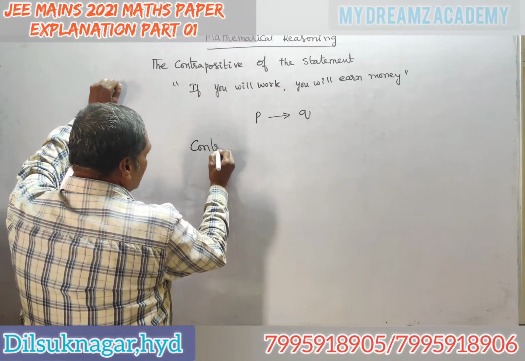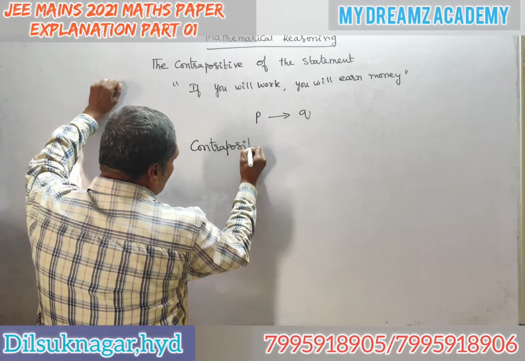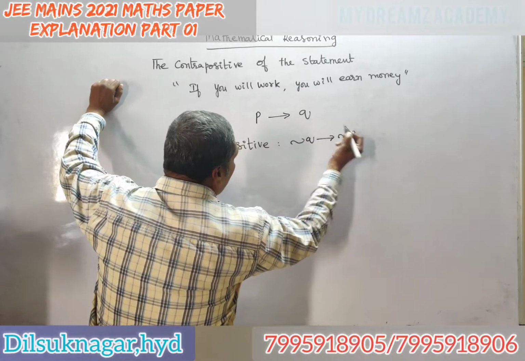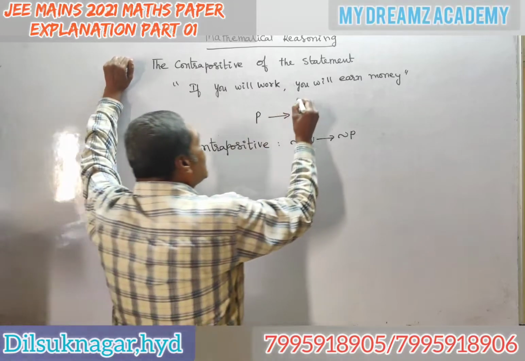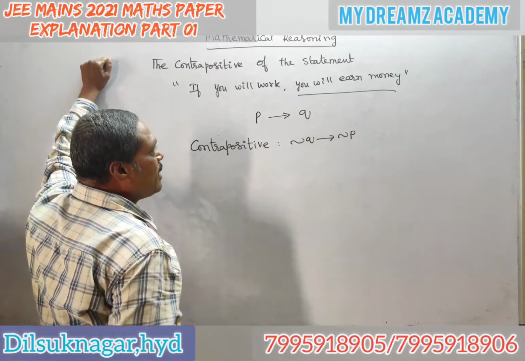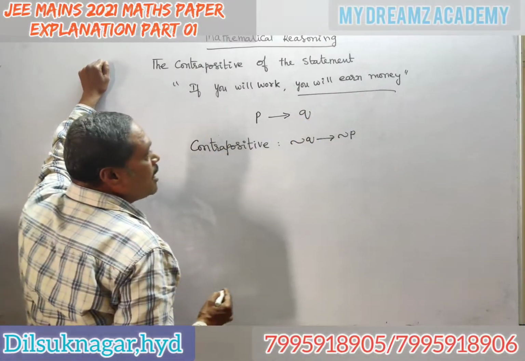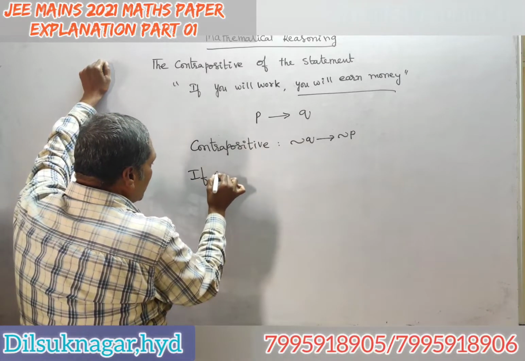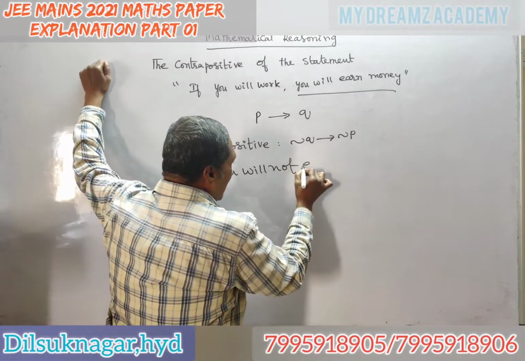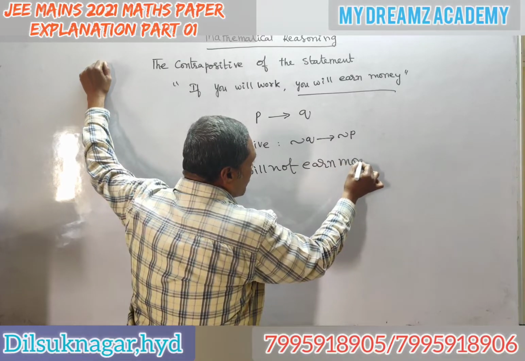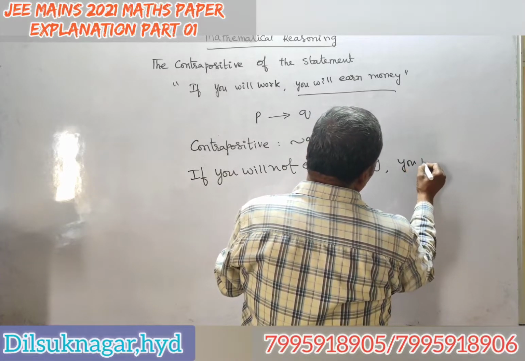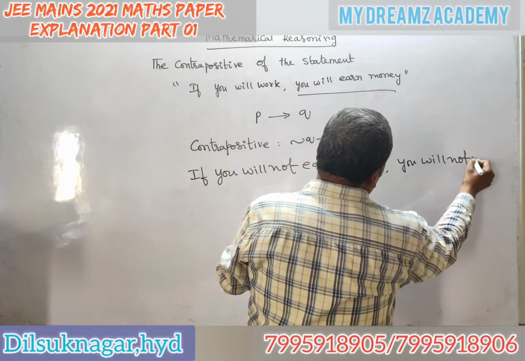Contrapositive is negation of Q then negation of P. Very simple. That means negation of the second statement, then negation of the first statement. What is the second statement? You will earn money. For that negation: if you will not earn money, then you will not work.